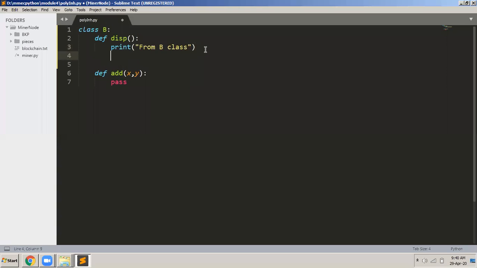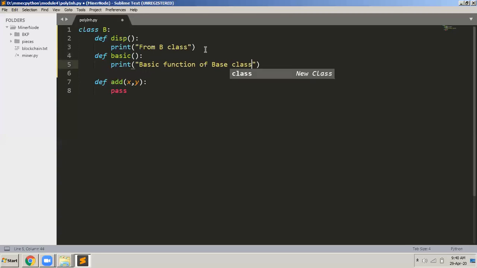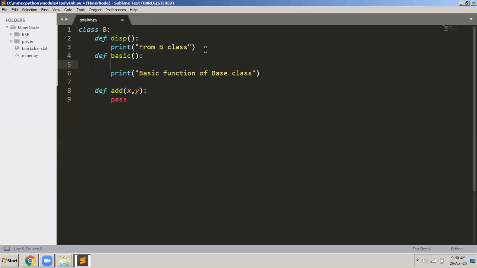Now what I will do is define one more function called, let's say, basic. Some function name. The name of the function is basic. This also will not take any parameters. Whenever somebody calls this function basic, it will simply print a message, basic function of base class. Something simple.